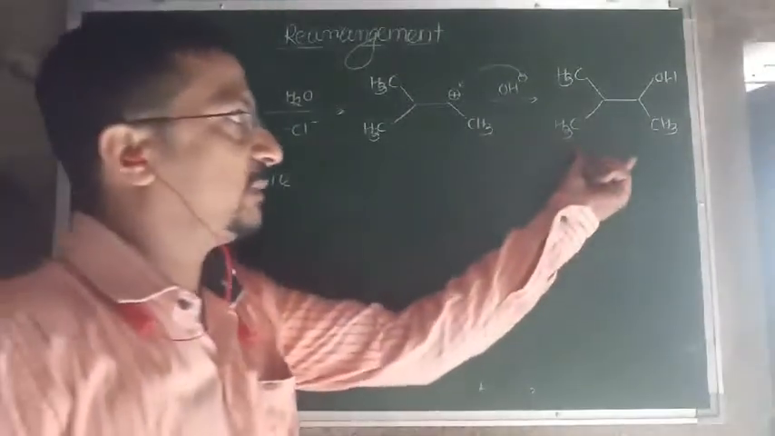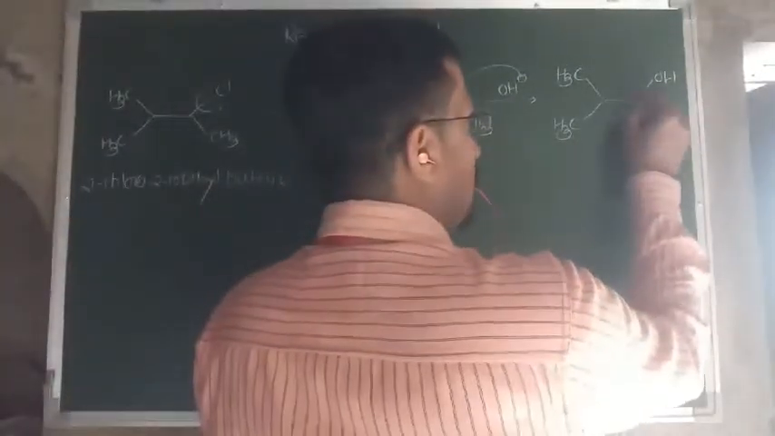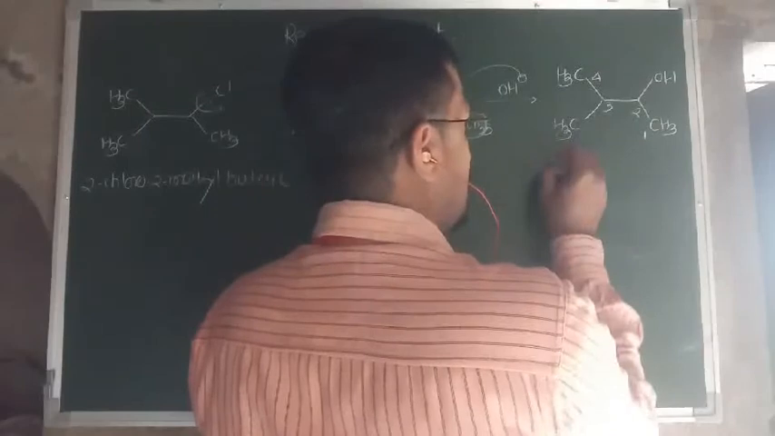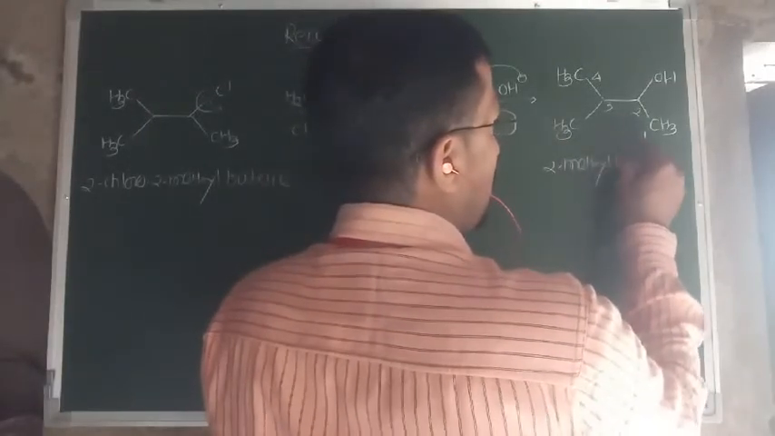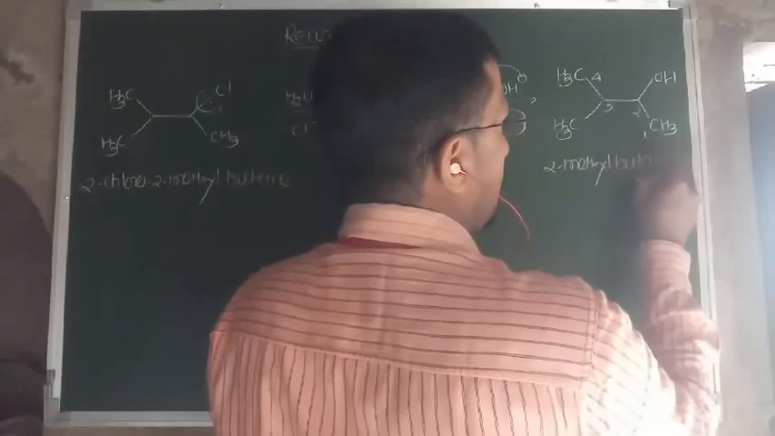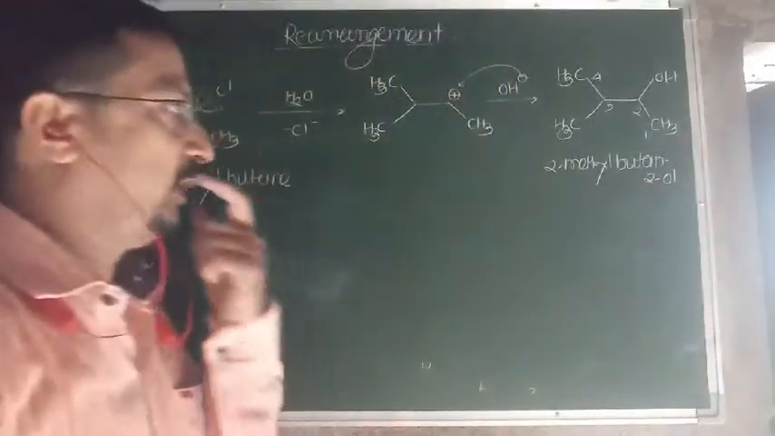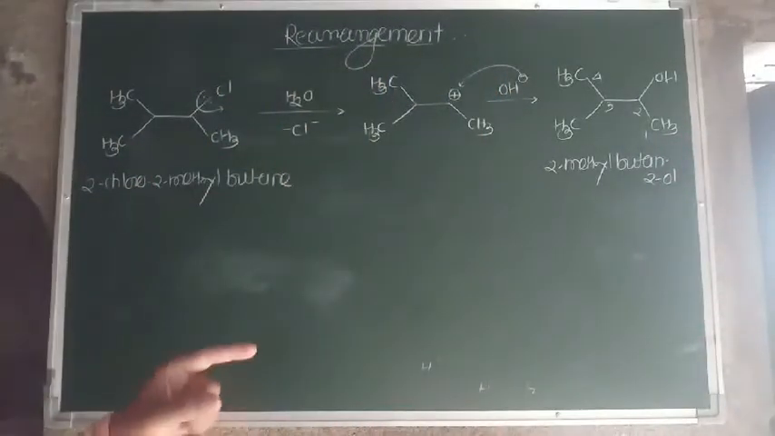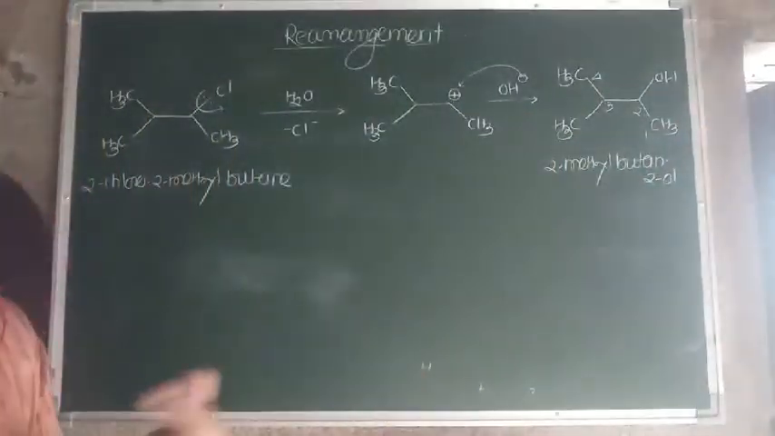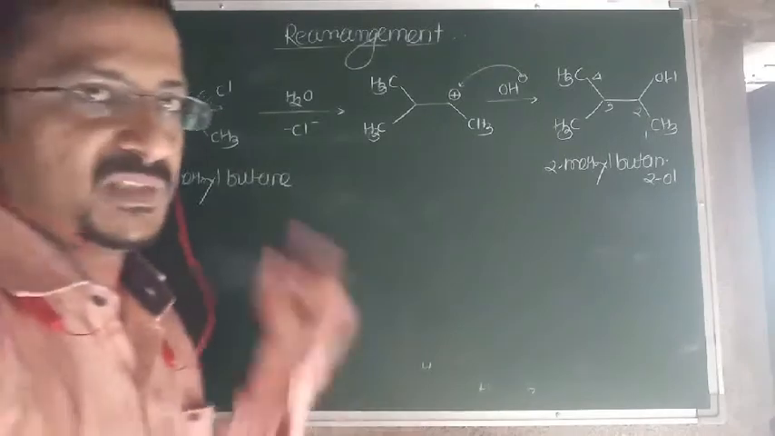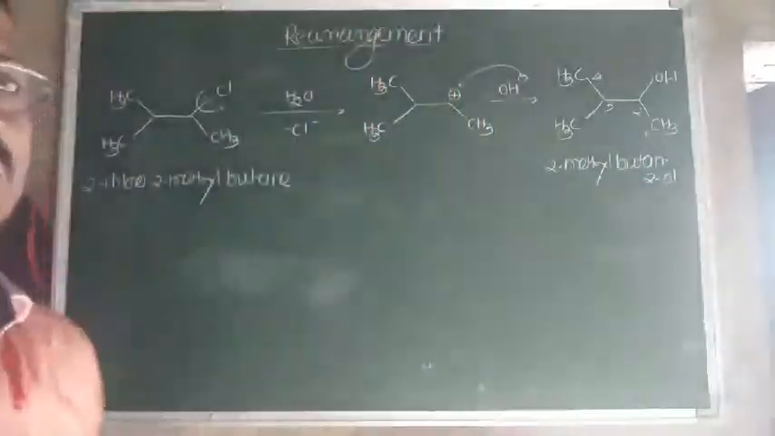The final product formed, if you number it, is 1, 2, 3 and 4. That is the 2-methyl, that is the butane 2-ol. 2-methyl butane 2-ol is the expected product. But actually the product formed is not this one; the product formed is different. Which product is formed and how it is formed can be explained by means of rearrangement of carbocation.